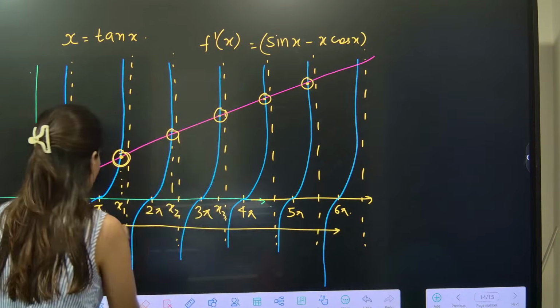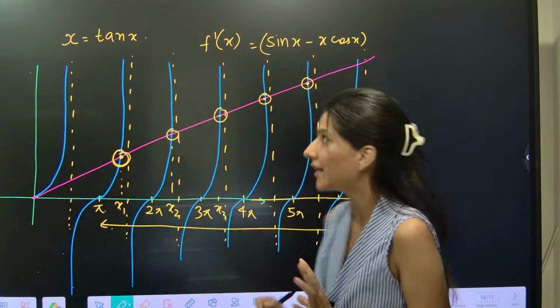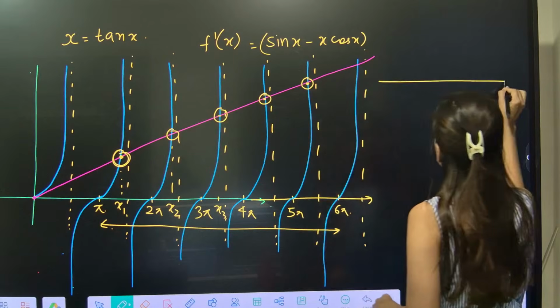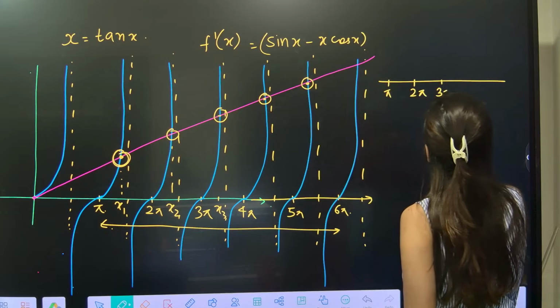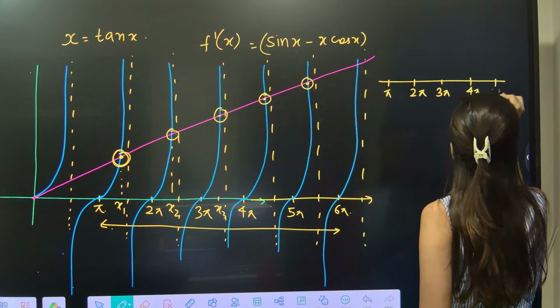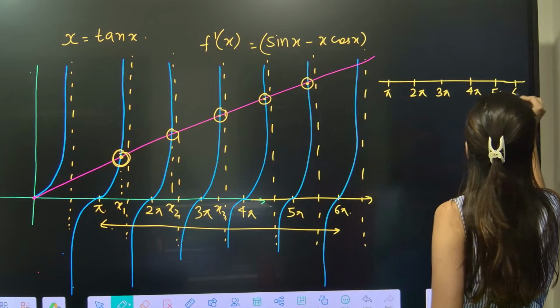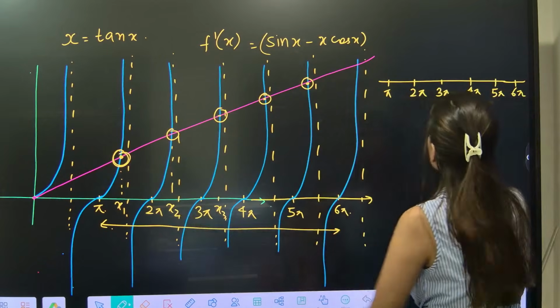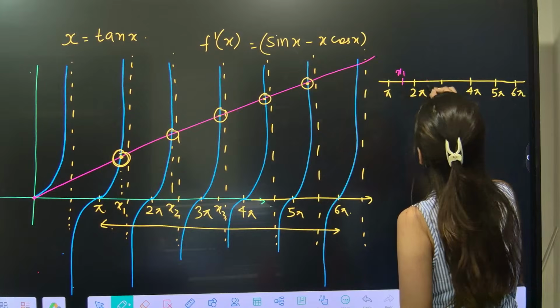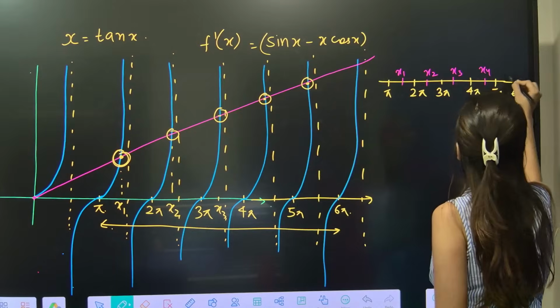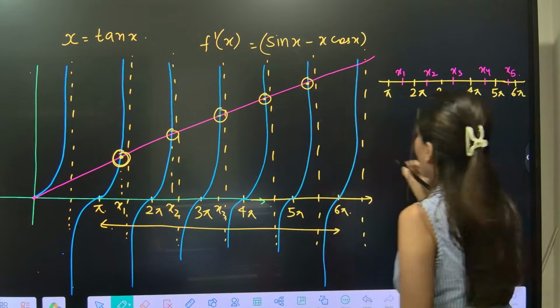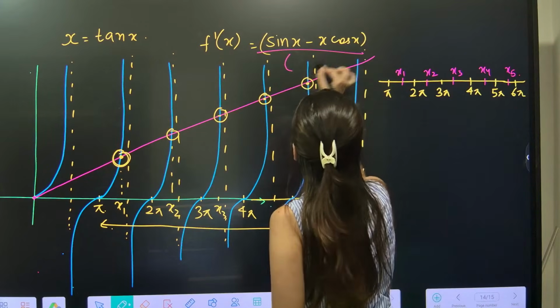Are you getting it? So I will plot here: pi, 2 pi, 3 pi, 4 pi, 5 pi and 6 pi. Between pi and 2 pi we have got x1, this is x2, x3, x4, x5. And this is your f dash x upon the square.